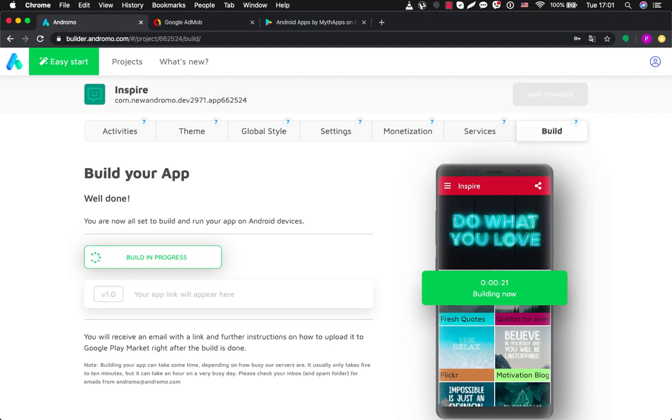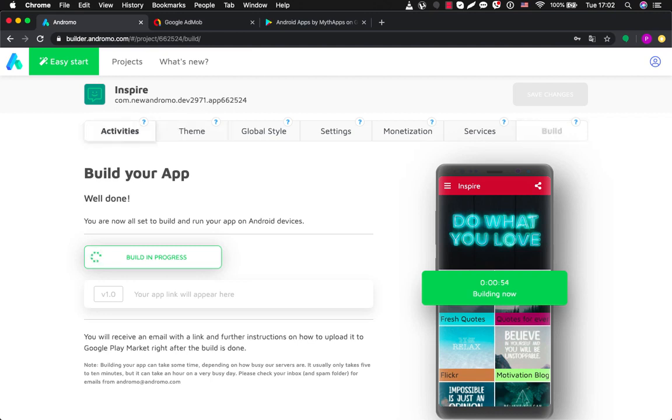So as you can see, it took us about 10 minutes, and we created an app that is ready to be released, and with ad settings already set. Of course, you will need more time to find some cool content for your app, but it's a pleasant part of work because that will require your creative involvement. And Andromo as a tool can help you organize it pretty fast and easy.